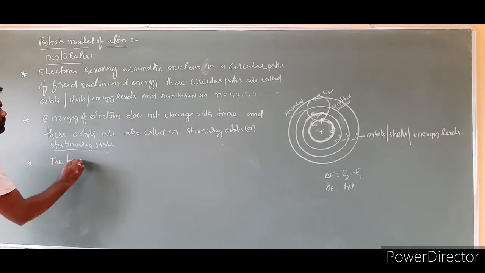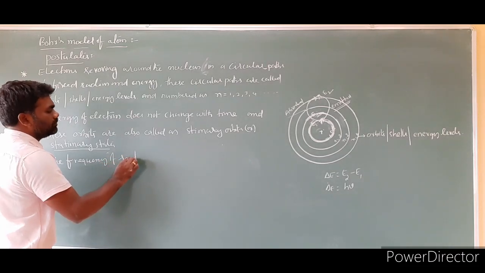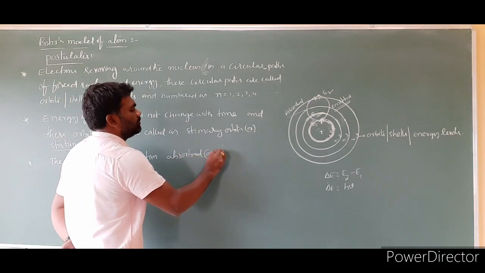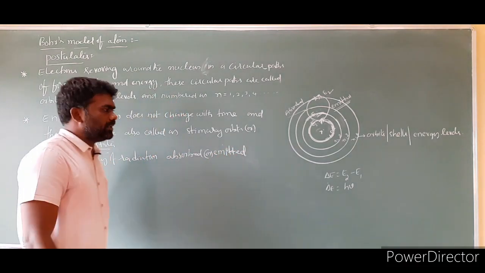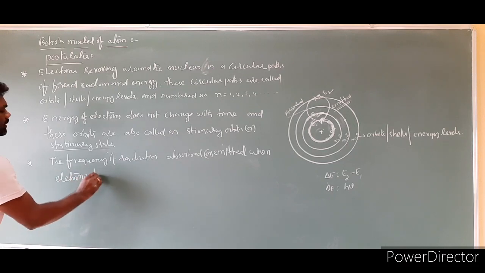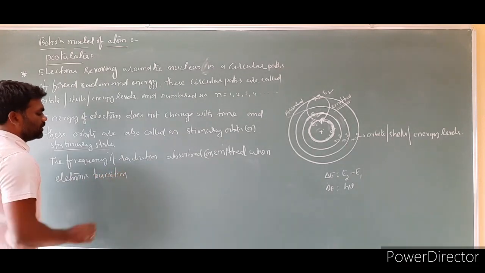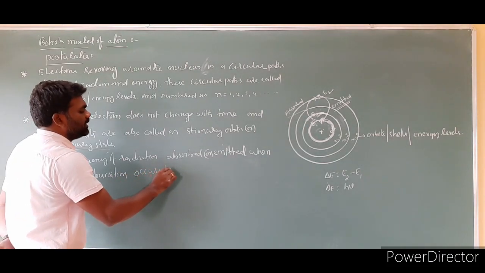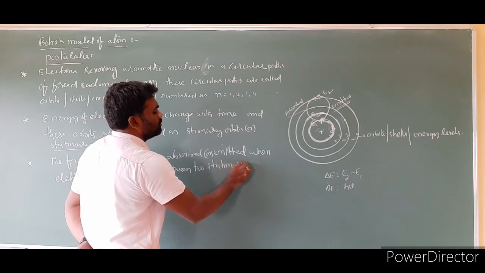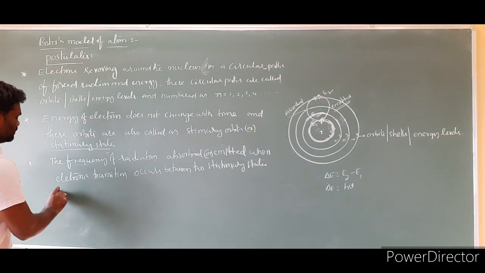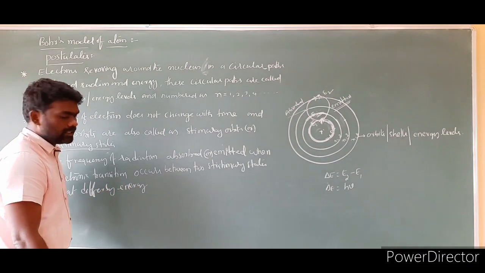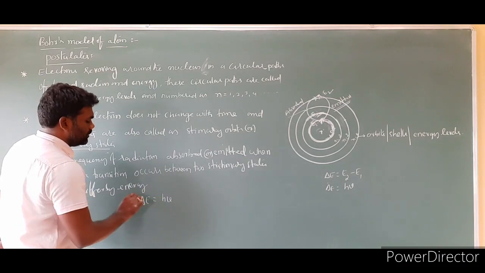The frequency of radiation absorbed or emitted when electronic transition occurs between two stationary states that differ by energy delta E is equal to h nu.